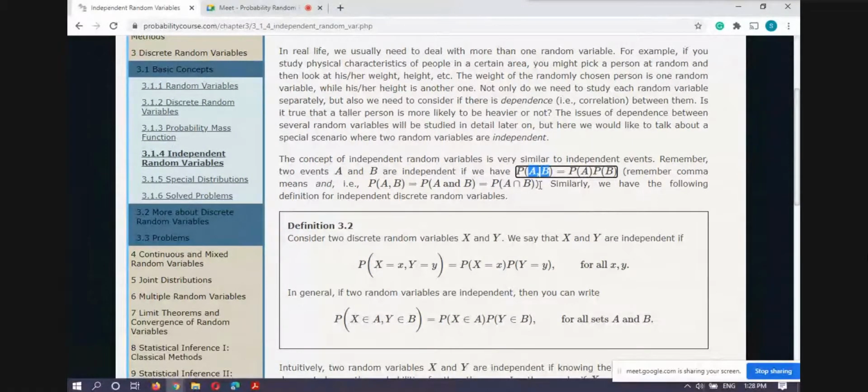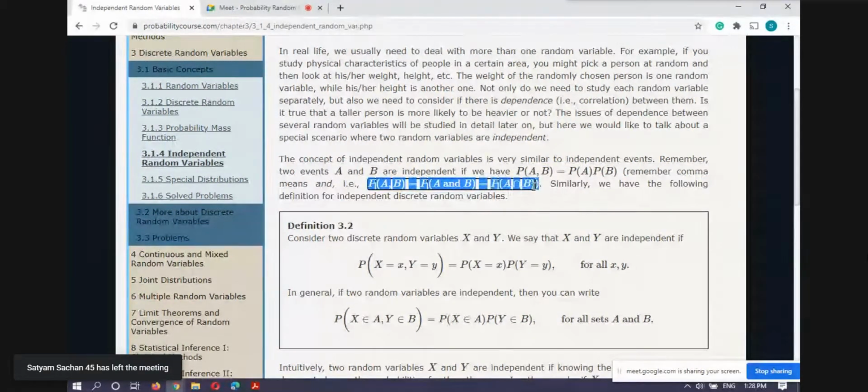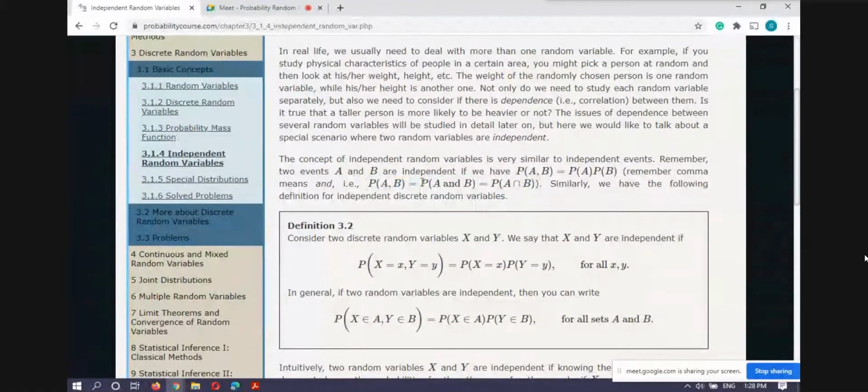So it means the probability of A intersection B. It is explicitly written here. You should take care of this, and in future we will also use this notation. Almost all authors use this kind of notation, so we have to remember this. If we split two events by a comma, or two random variables by a comma, it means that the comma is representing 'and'.